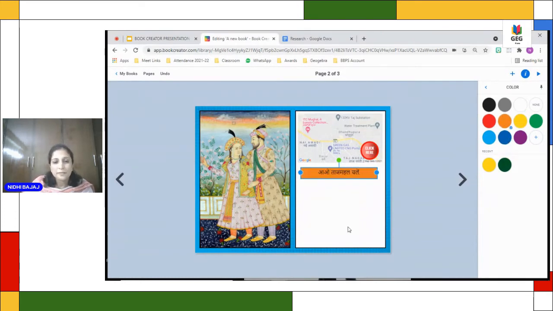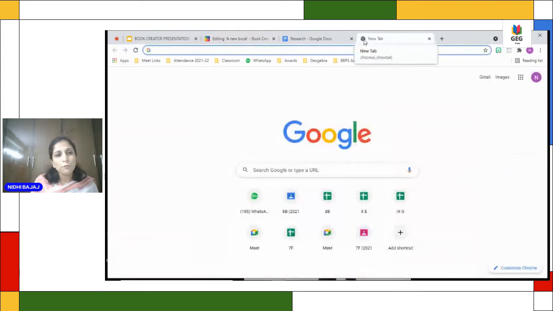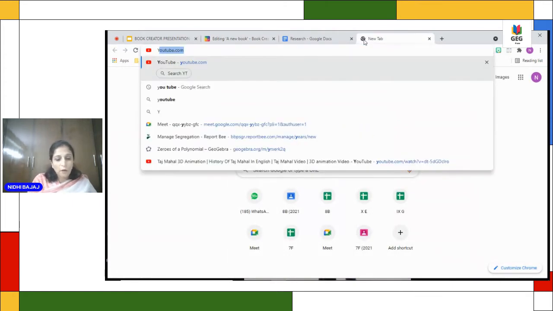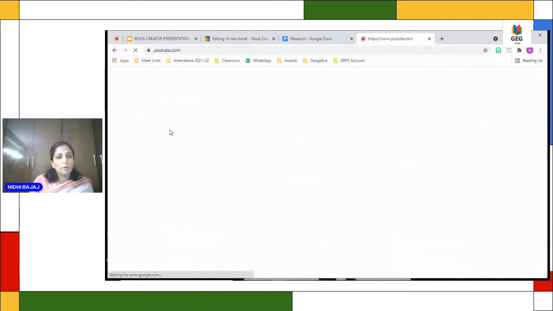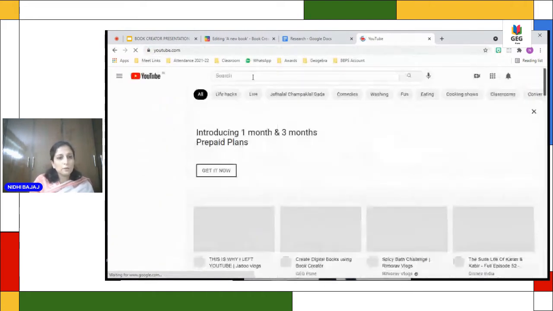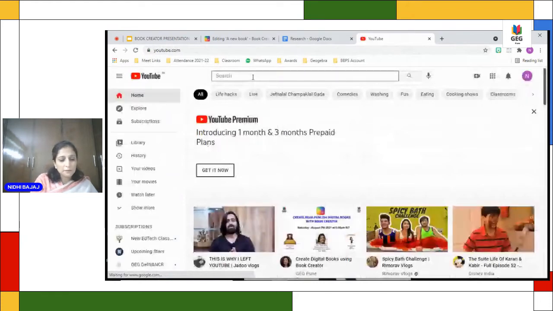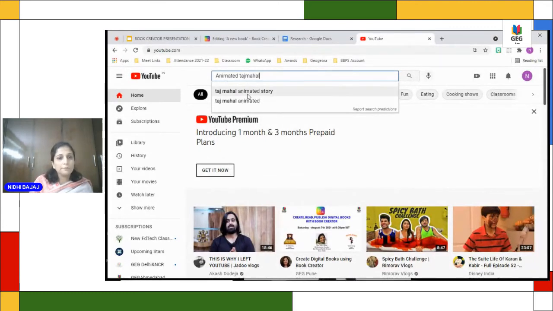Now I want that I should have a virtual tour of Taj Mahal, so I can embed a YouTube video here. So how do we do that? So we go again to, let me search for it. I'm just showing it once because I want to show everybody how do we search for link and how do we copy paste here. So YouTube, I'll go to YouTube. So it will show, I'll write animated Taj Mahal.